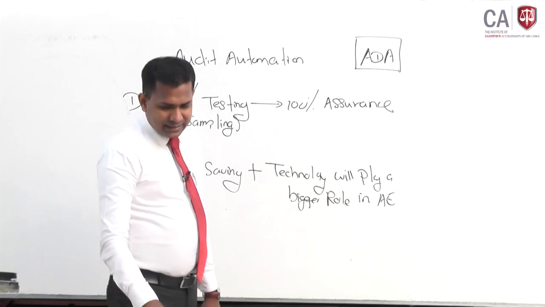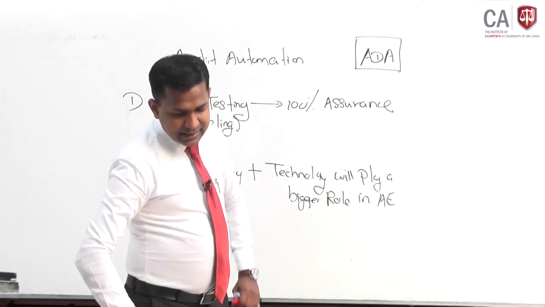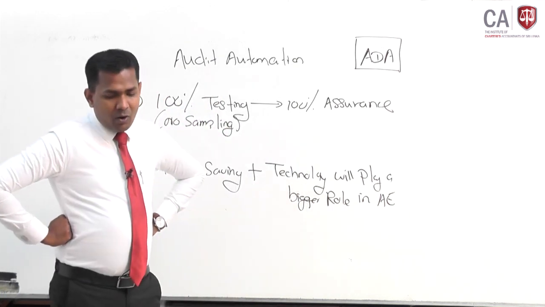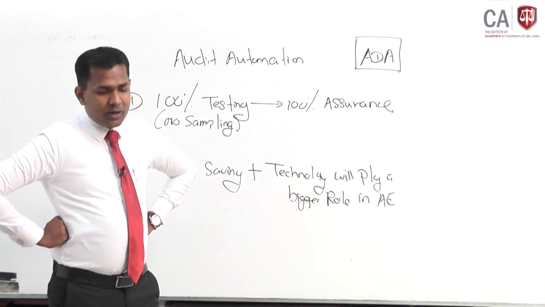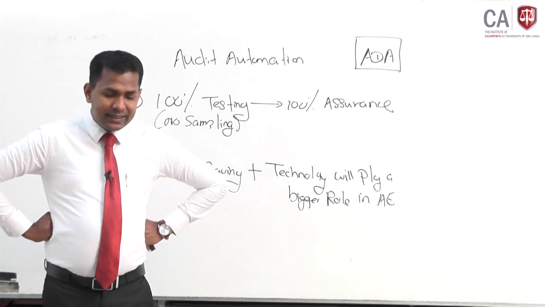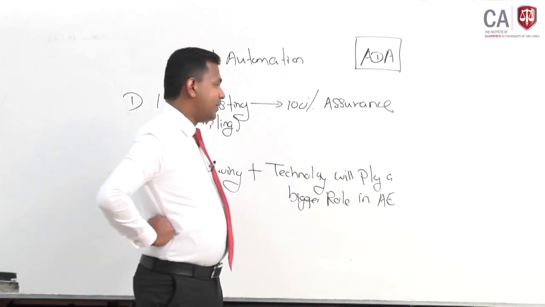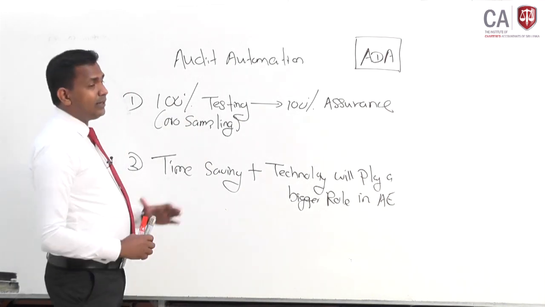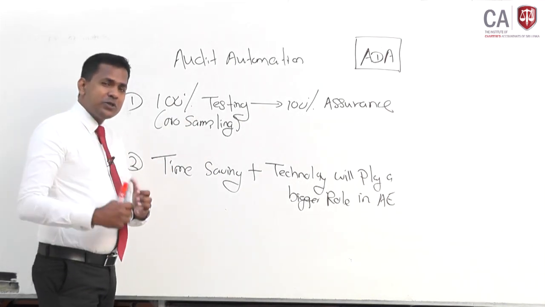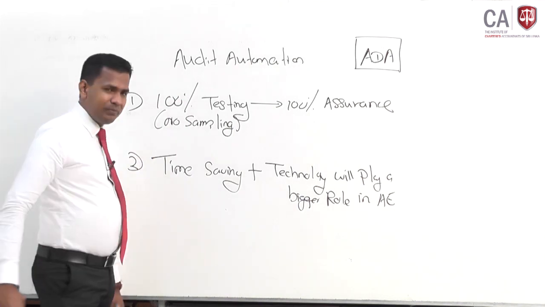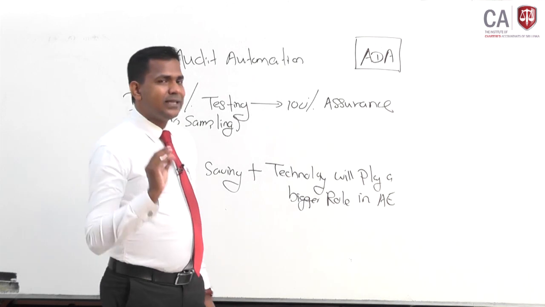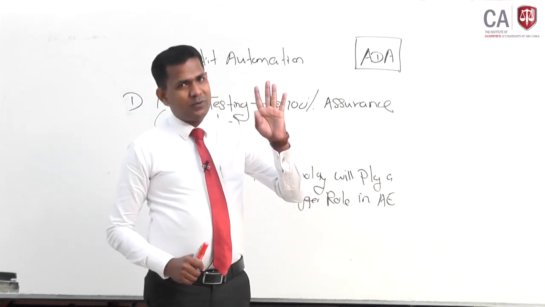Now the question is asking: assess the validity of the two views expressed by the senior partner of SNS on the use of audit automation and data analytics in gathering audit evidence. You are supposed to explain to the examiner whether you agree, or what your views are with regard to the senior partner's views. Simply put, if you have learnt auditing in a digital environment, there are four contents, very clear.